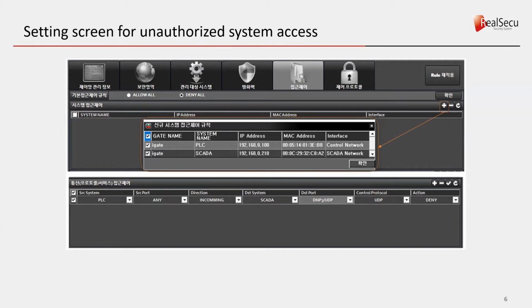There is a high possibility that it will lead to a major accident. To prevent dangerous situations, this research developed and applied technology to detect and defend against unauthorized systems, unauthorized services, and unauthorized commands. The figure illustrates the screen on which the developed program is operated. Setting configuration consists of system access control and communication access control.